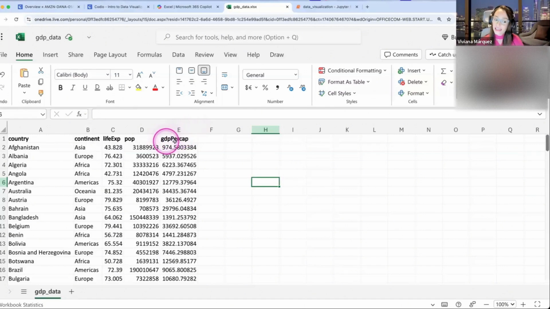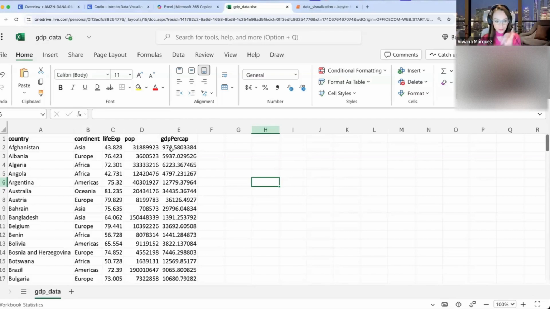And then we have the GDP per capita. So it's not only the gross domestic product, which is the total value that a country created, it's also that number divided by the people in the country. It's a fairer metric because it's how much money was produced per person, because it wouldn't be fair to compare a country like China that has a lot of people versus a small country like, I don't know, Belgium that has far fewer people.